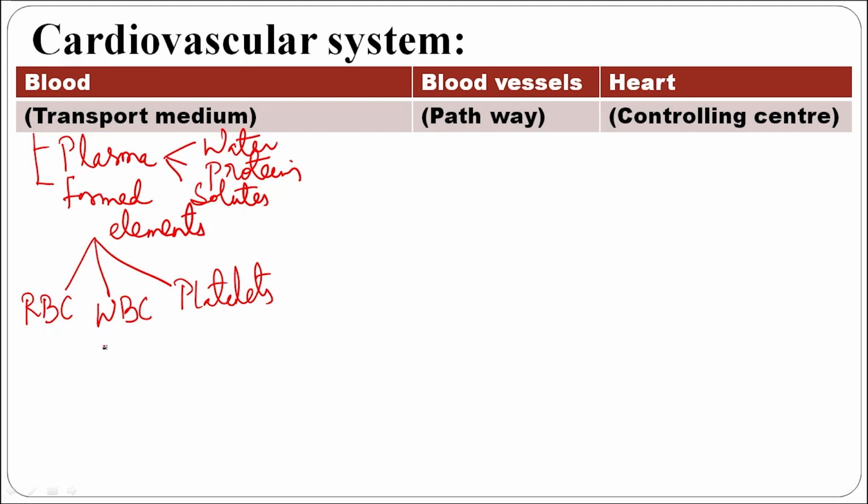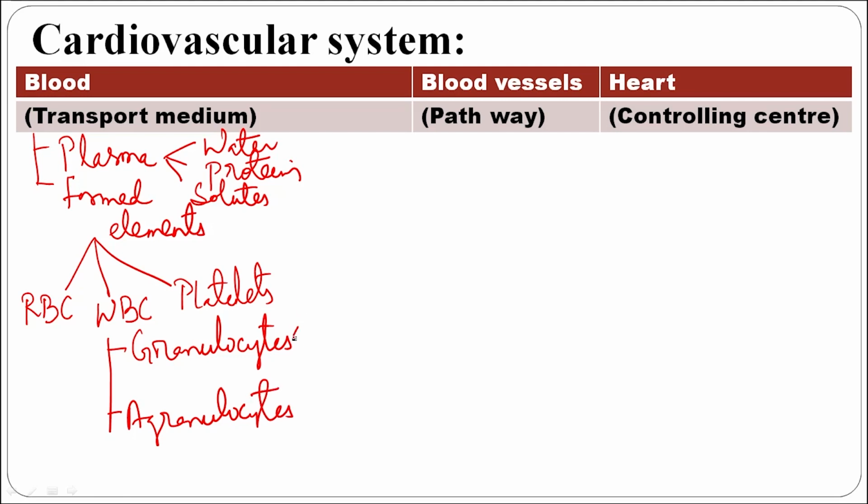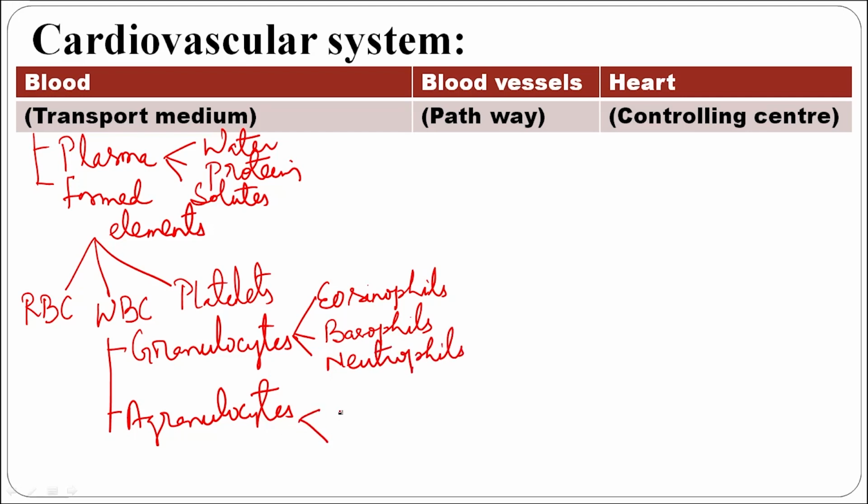The biological term is leukocyte, whereas platelets are called thrombocytes. WBC is again divided into two categories. These are granulocytes and agranulocytes. Granulocytes are of three types. These are eosinophils, basophils, and neutrophils. Agranulocytes are of two types. These are monocytes and lymphocytes.